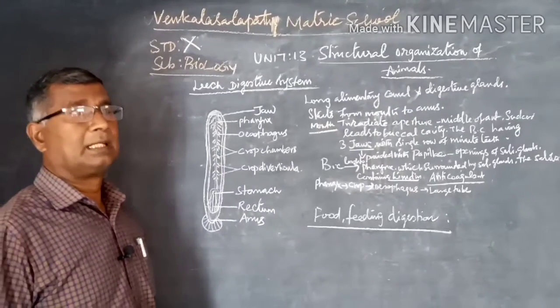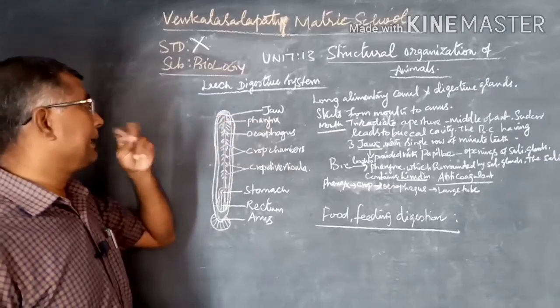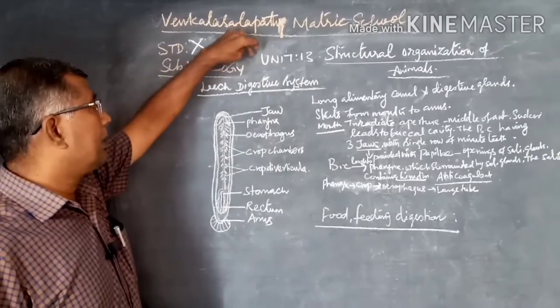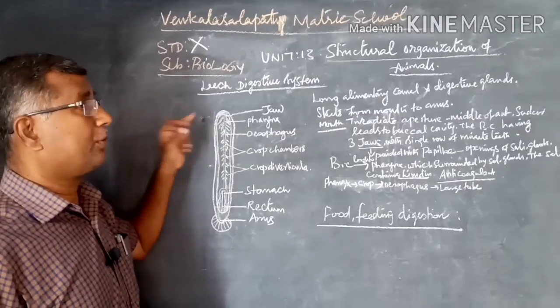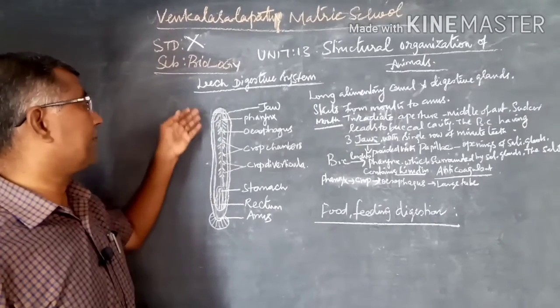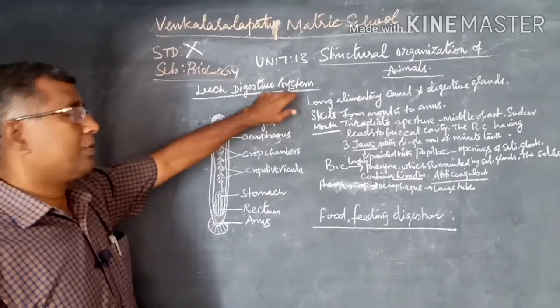Good morning, students. Last class we saw about the habit, habitat, body wall and the external features of the leech. Today we are going to see about the physiological aspects of the leech. First we will see about the digestive system.